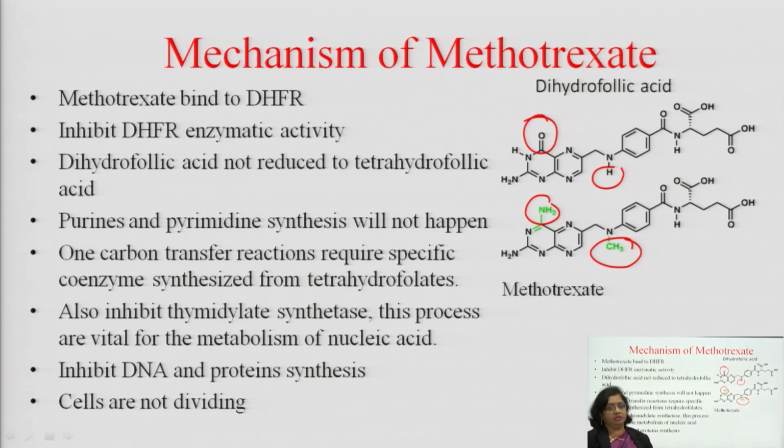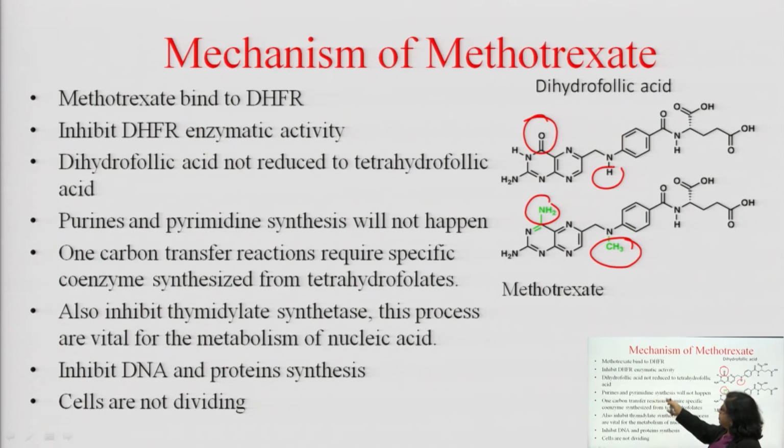Dihydrofolate reductase is the enzyme which is responsible for the conversion of dihydrofolic acid to tetrahydrofolic acid. जब tetrahydrofolic acid नहीं बन पाएगा, कोई एंजाइम नहीं अवेलेबल होगा, तो डीएनए की सिंथेसिस नहीं होगी. डीएनए की सिंथेसिस नहीं होगी तो कैंसर सेल का ग्रोथ ऑटोमेटिकली इनहिबिट होगा.